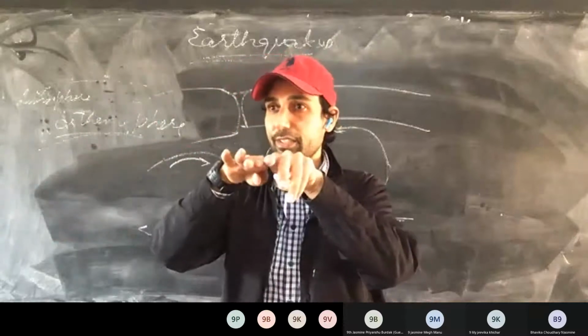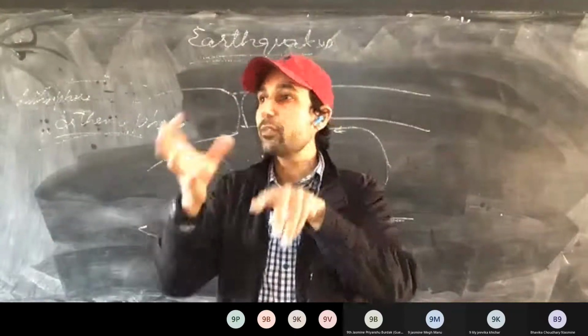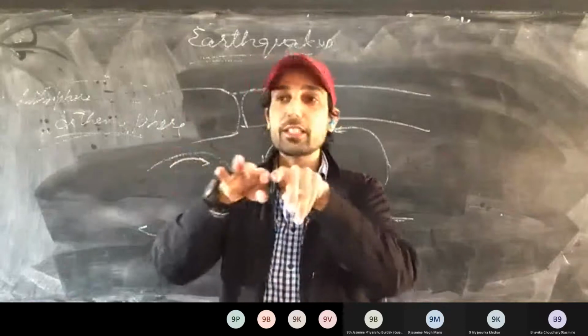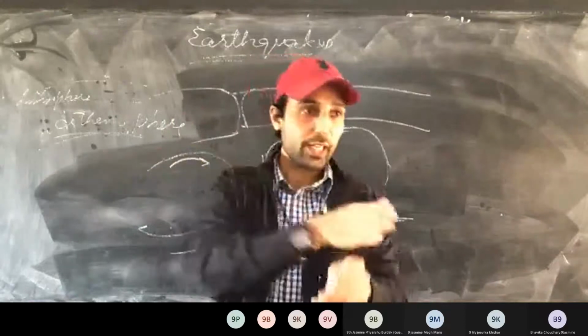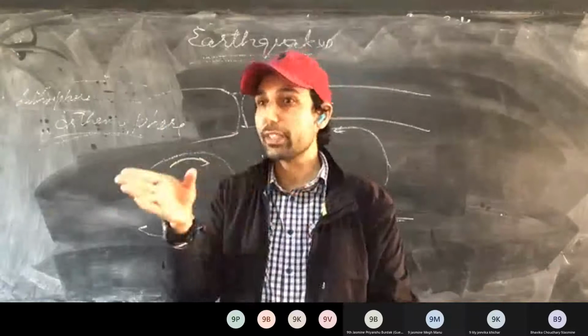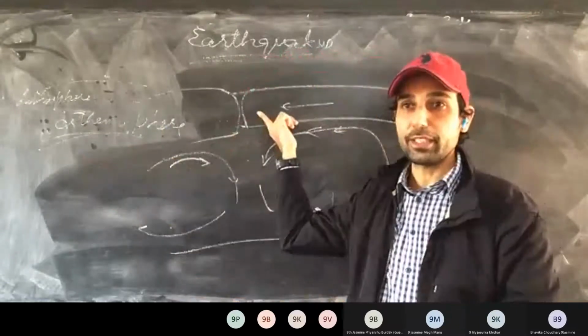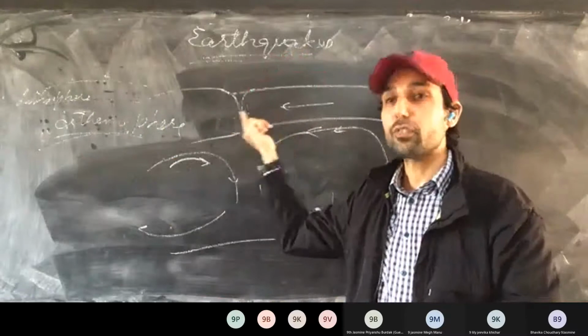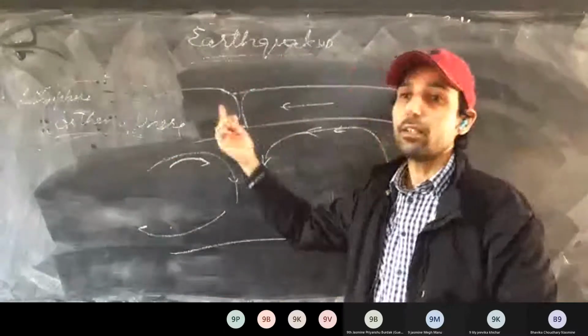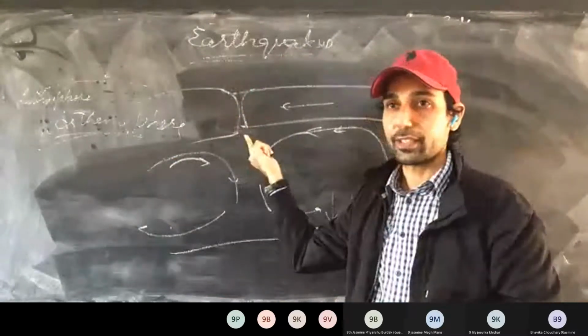If there is very little interaction, very small tremors will be generated, very small shocks. That's how different kinds of earthquakes are generated, less severe or more severe, depending on the interaction between the plates. This is one of the main reasons: the interaction of the plates generates shocks.